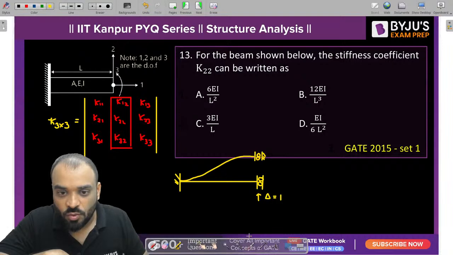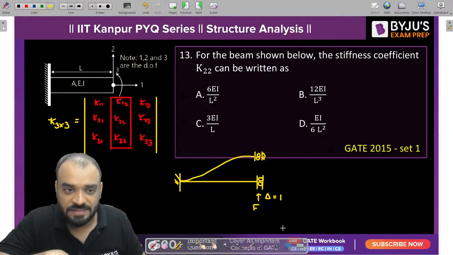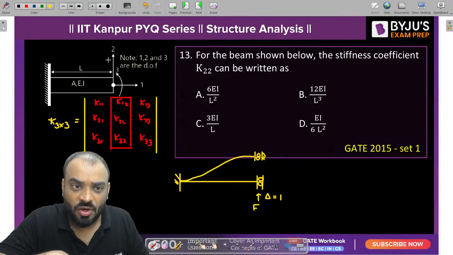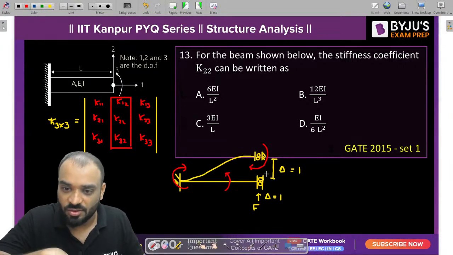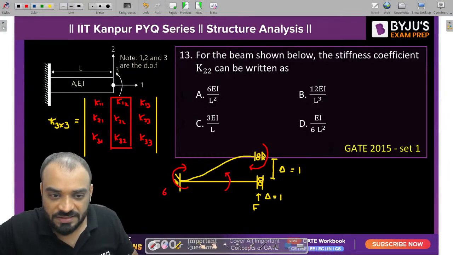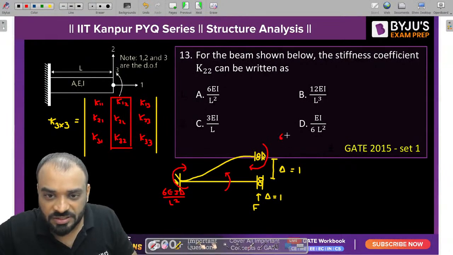Now the question is, what is the value of force present in direction 2 over here? Tell me guys, if this is the value of delta and delta is equal to 1, and the direction of settlement or displacement is anti-clockwise, then the moment will be clockwise in nature. So how much is it? It is 6EI delta by L square. Similarly, this one is also 6EI delta by L square.